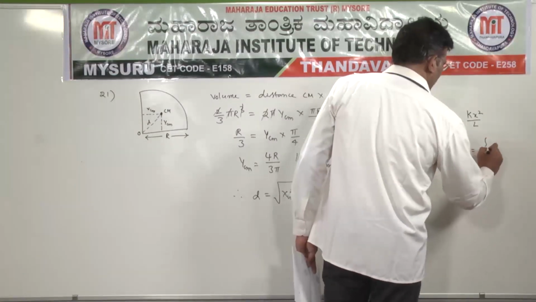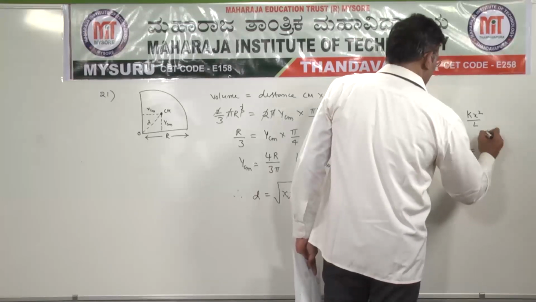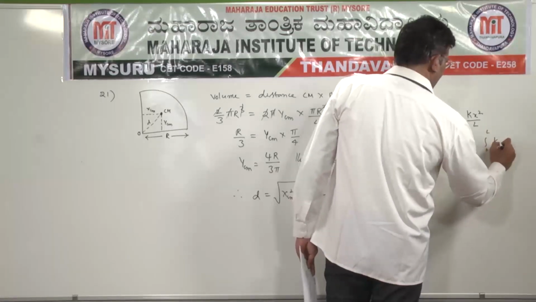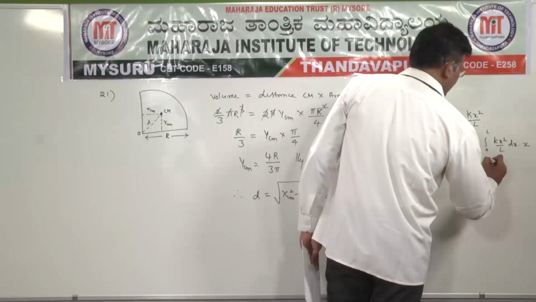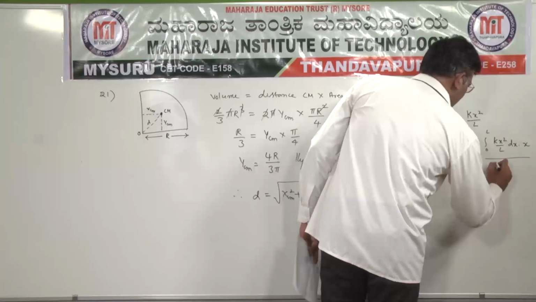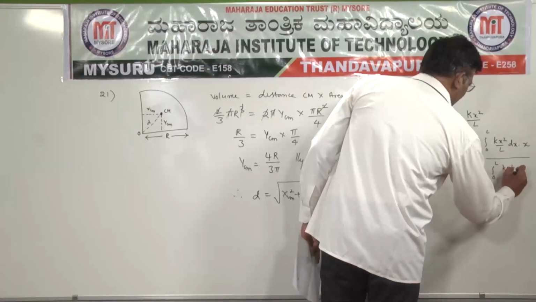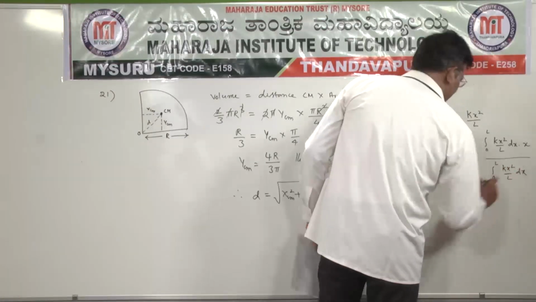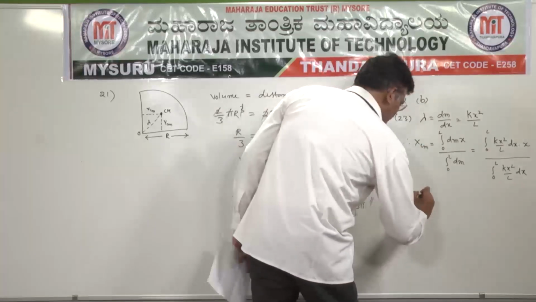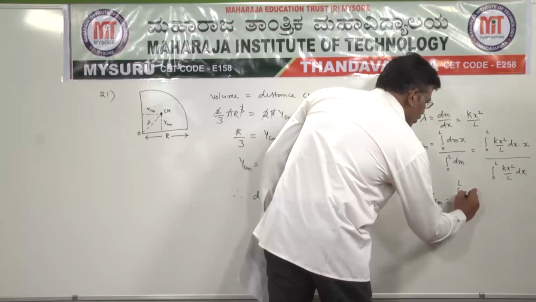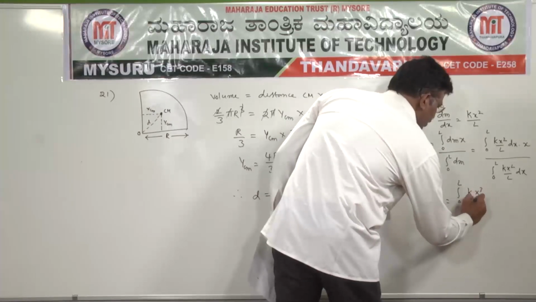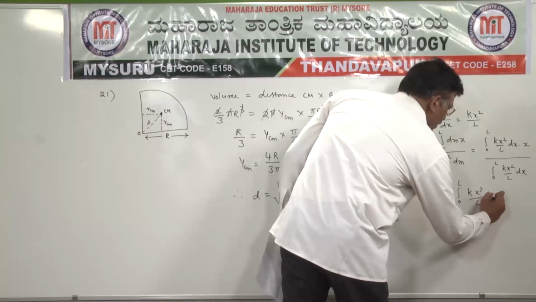That is equal to integral 0 to L of kx square by L into dx into x, divided by integral 0 to L of kx square by L into dx. So the numerator implies xcm is equal to integral 0 to L of kx cube by L into dx